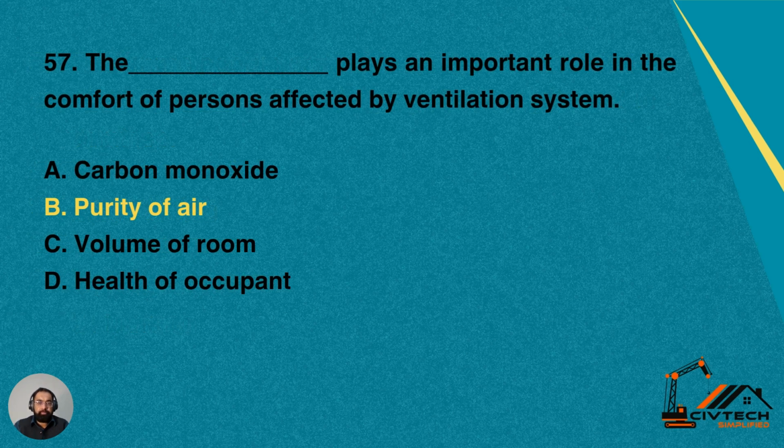Question number 57. The dash plays an important role in the comfort of persons affected by ventilation system. So what plays an important role in the comfort of people affected by the ventilating system? A, carbon monoxide. B, purity of air. C, volume of air. D, health of occupants. So yes, air should not be polluted. It should be pure air so that the people living inside could feel comfort and are not affected by the ventilation system. So option B is correct for this question, which is purity of air.